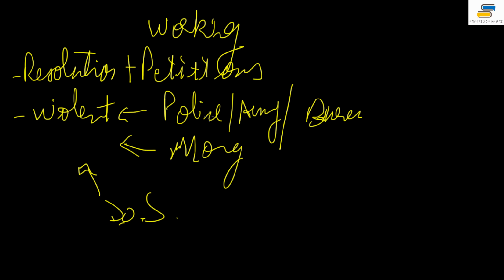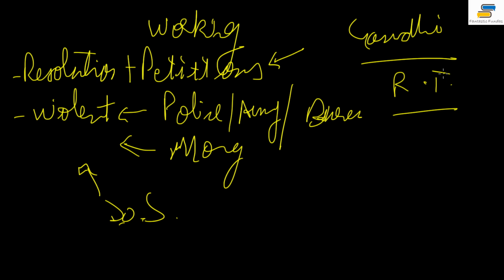So what is the solution today? Resolutions and petitions. This is what is happening today. But there will come a realization that even this will not work. That is why we'll move to the next step, which is done by Gandhi. Gandhi takes it to a different level, moving beyond the politics of resolutions and petitions. And then there was also a role of revolutionary terrorists, or so the Britishers would call them. So that's how it is.